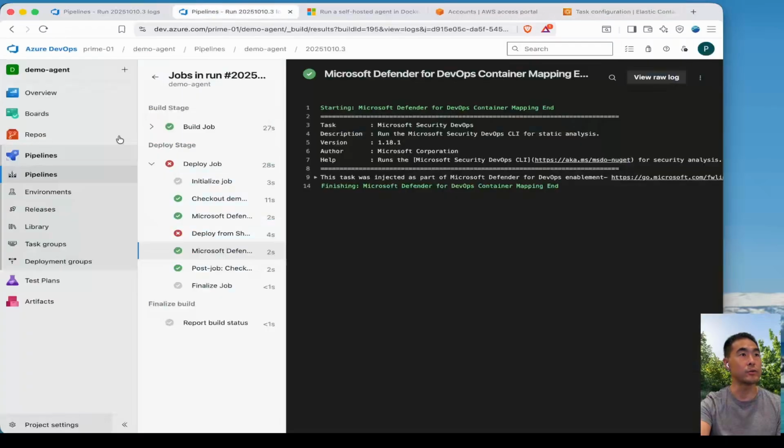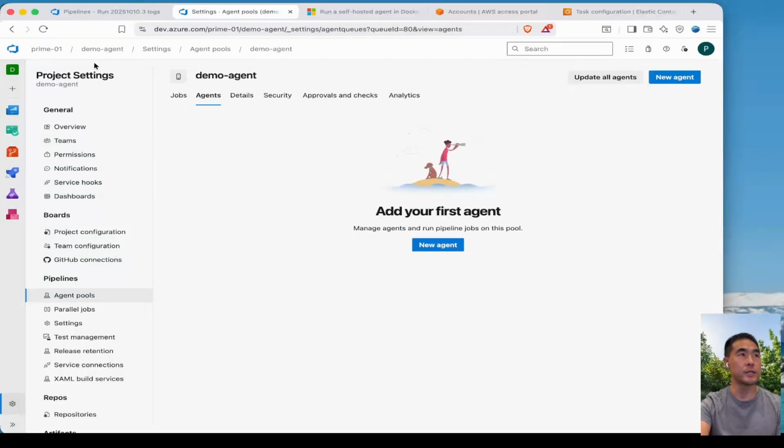So if I go to my Azure Pipelines, have a look at the agent pool, we should expect to see our two agents come up online soon. While we're waiting for our agents to come up online, let's just quickly review what just happened. First, Fargate provisioned the compute resources. We didn't touch any EC2 instances.